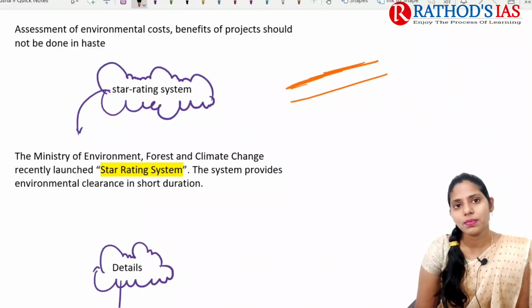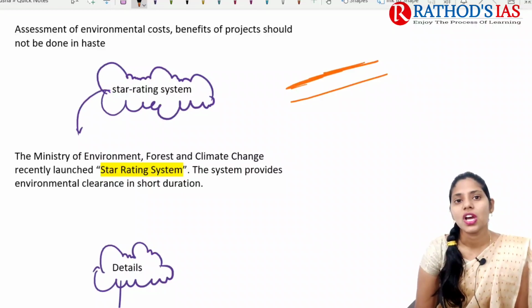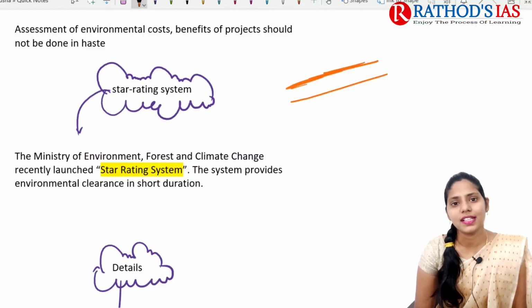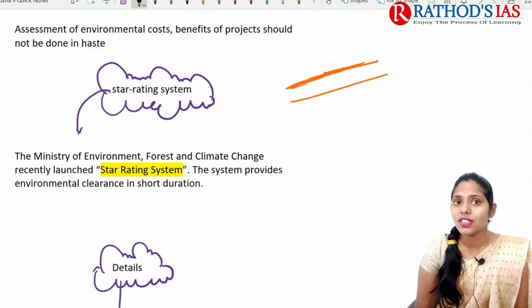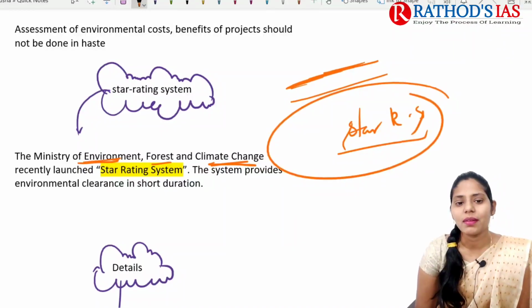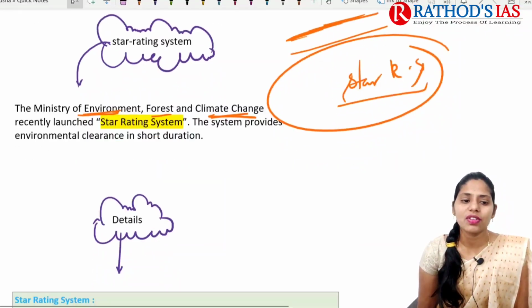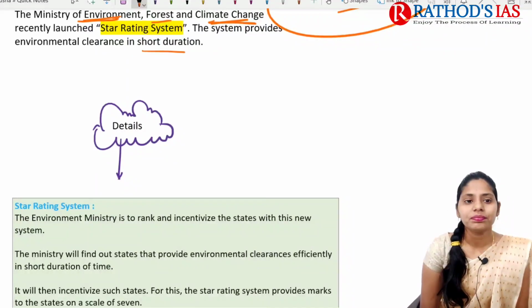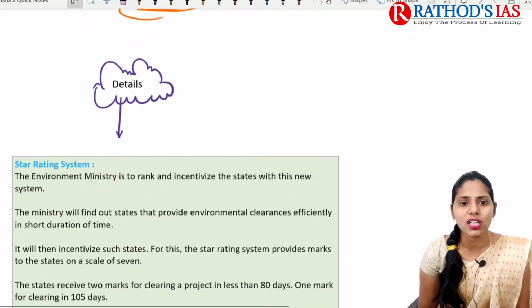For this developmental project, if I want to cut trees or if it has some negative impact on the biodiversity present in that area, the government needs to provide environment clearances, right? This article mainly says that recently the Ministry of Environment, Forest and Climate Change launched this star rating system, which mainly provides environment clearances in a short duration.